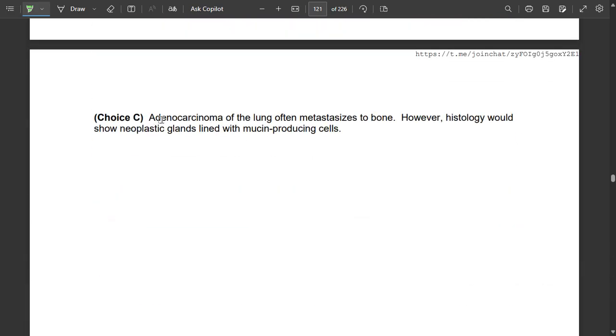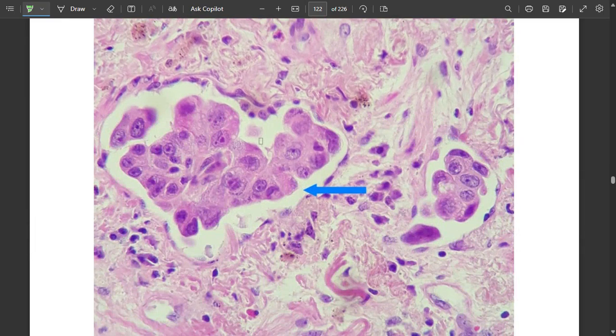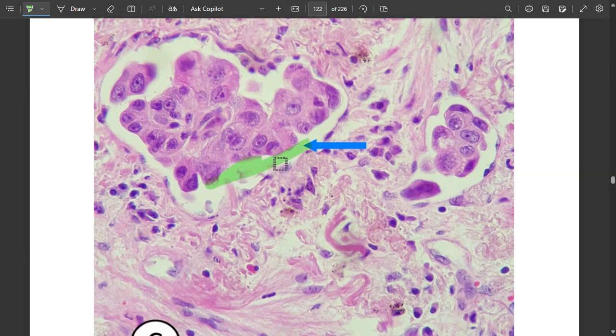Adenocarcinoma of the lung often metastasizes to the bone. However, histology will reveal neoplastic glands lined with mucin-producing cells. So adenocarcinoma means mucin-producing cells that generally metastasize to the bone. This is mucin; mucin production has occurred here. Therefore, it might be an adenocarcinoma of the lung.